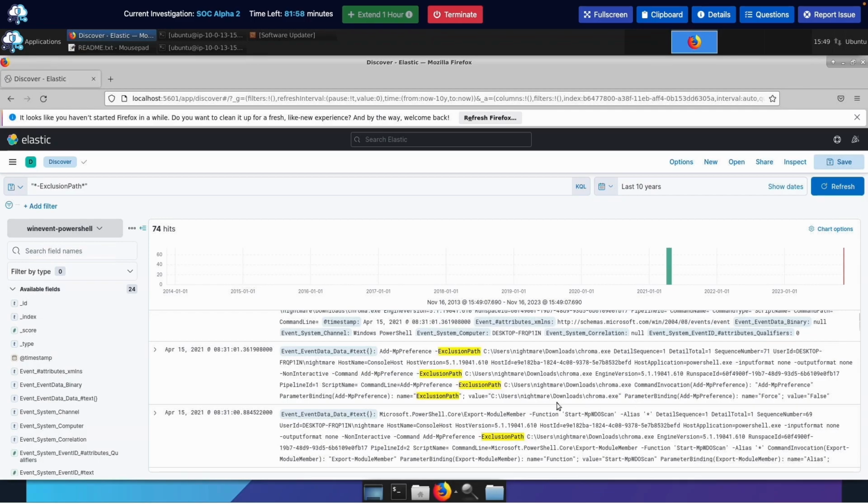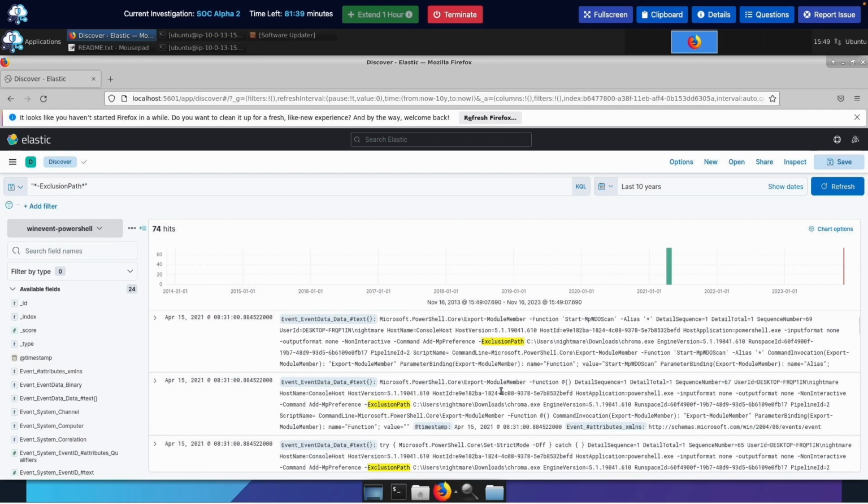Let's see. So what are we looking for? We're looking for the PowerShell script, right? Let's see. PowerShell. You guys see anything that says PowerShell? I should probably use some filters as well too, but oh, okay. I found a PowerShell. Host application PowerShell. All right. Input format none. Output blah blah blah. Oh, there's that tag.